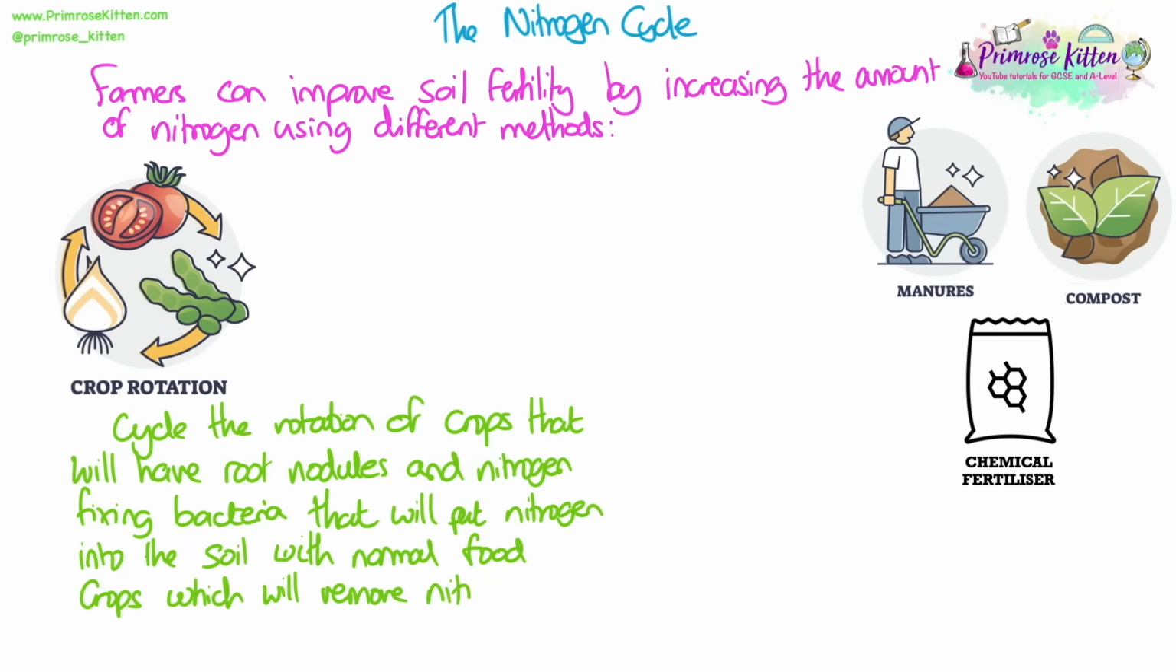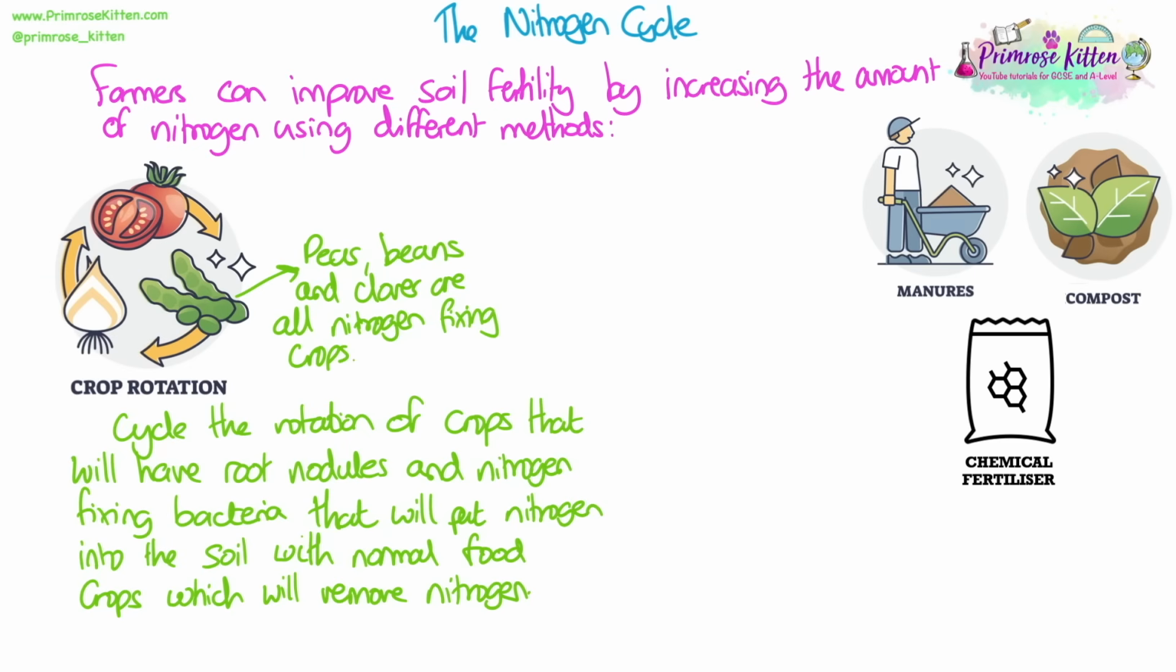One is to use crop rotation. This is where they rotate the crops grown on different fields, and they will use ones that have root nodules and nitrogen-fixing bacteria to put nitrogen into the soil, and then the next year they will rotate and have a normal food crop which will then remove the nitrogen from that soil to grow. Peas, beans, and clover are all examples of nitrogen-fixing crops.